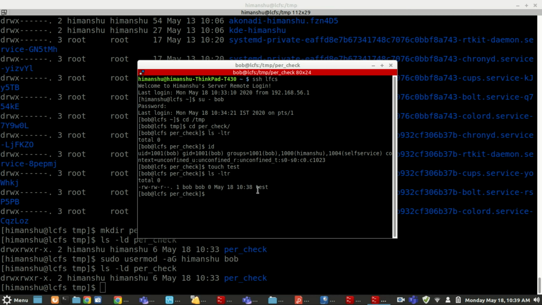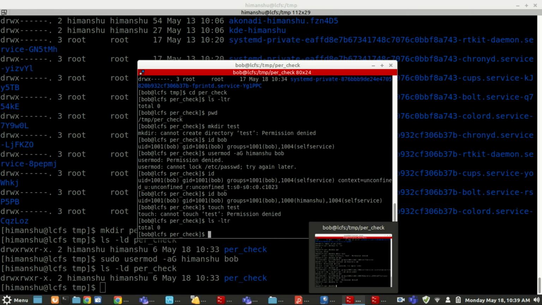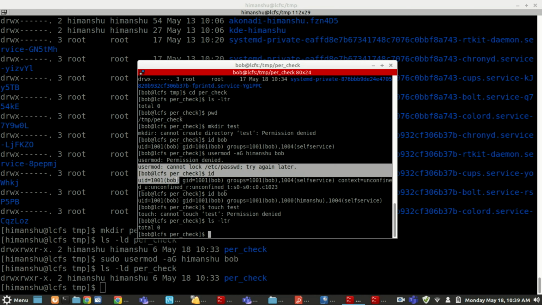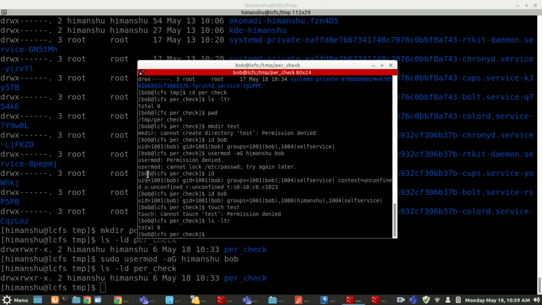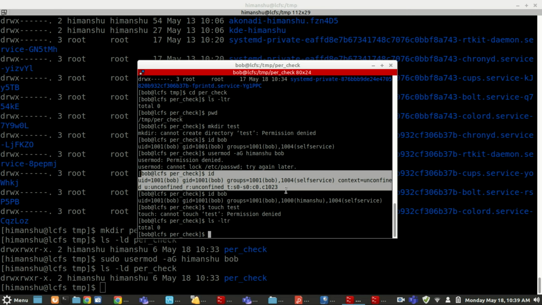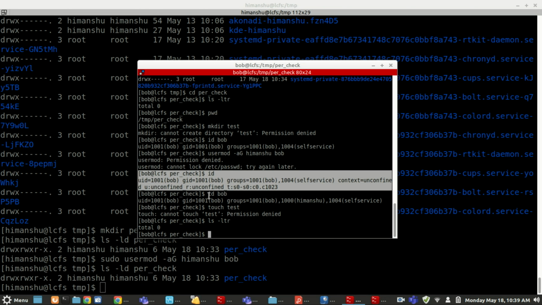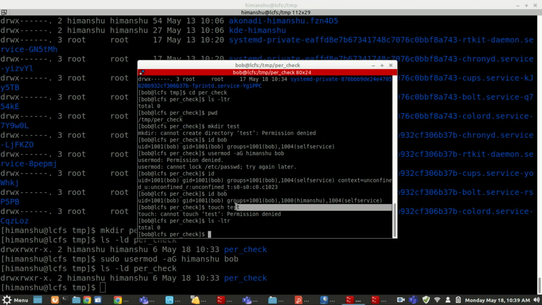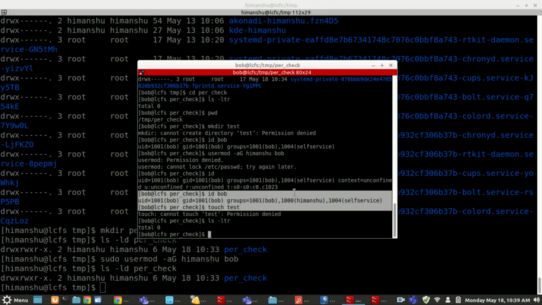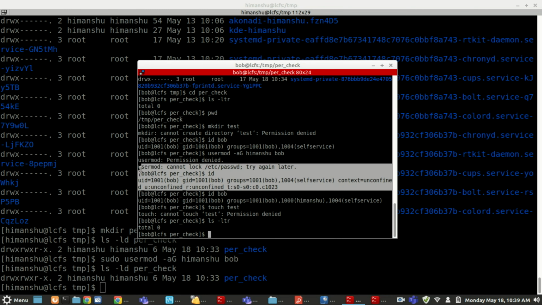Okay, clear? So the question here is why it was not able to do that. Because whenever you are assigning any permission, the session that is already connected does not change. If you see here, I was doing id, and id was not showing Himanshu here. But when I do id Bob, at the system level it was changed, but at the session level it was still not changed.